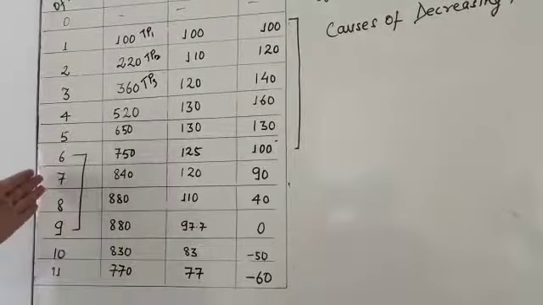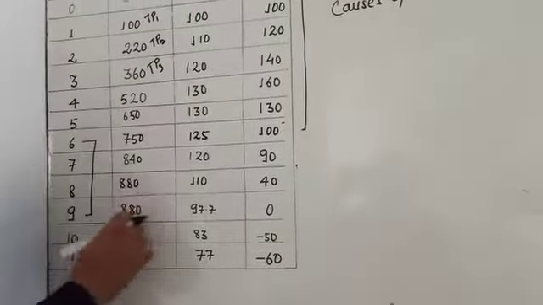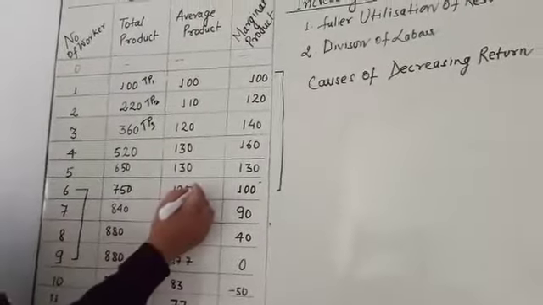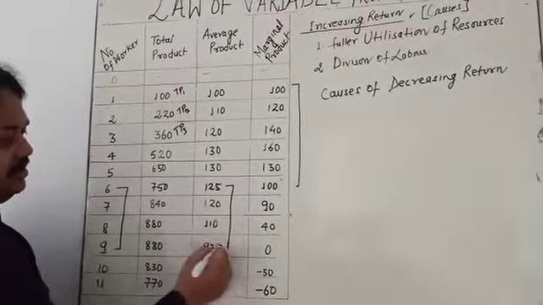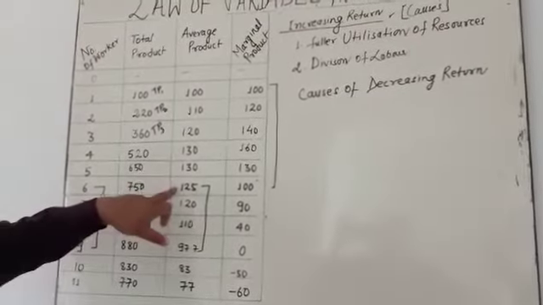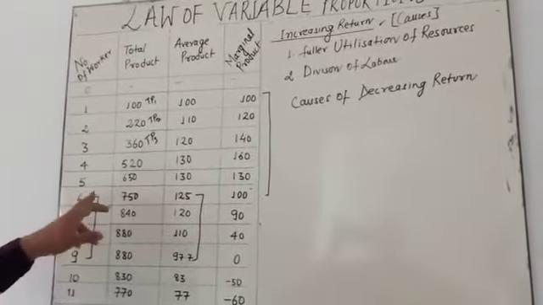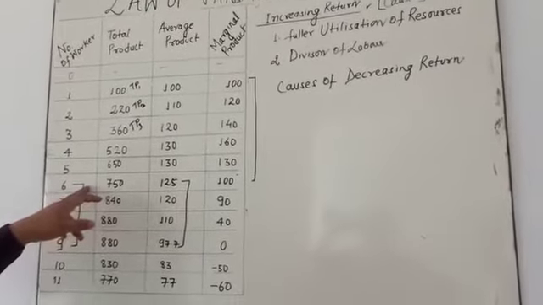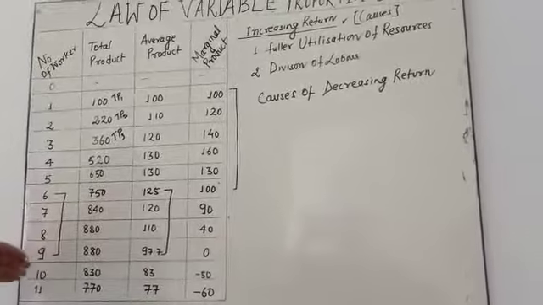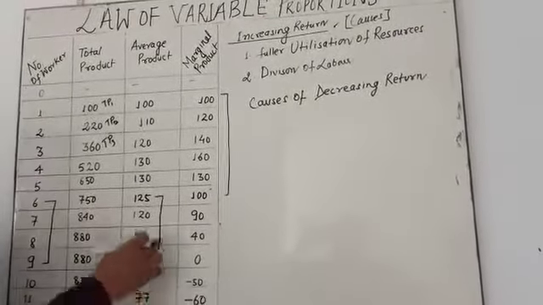This is where your quantity is going to decrease. You observe the average. When the number of labor employed is 6, the average is 125. As the number of labor increases, the average is going to decrease.